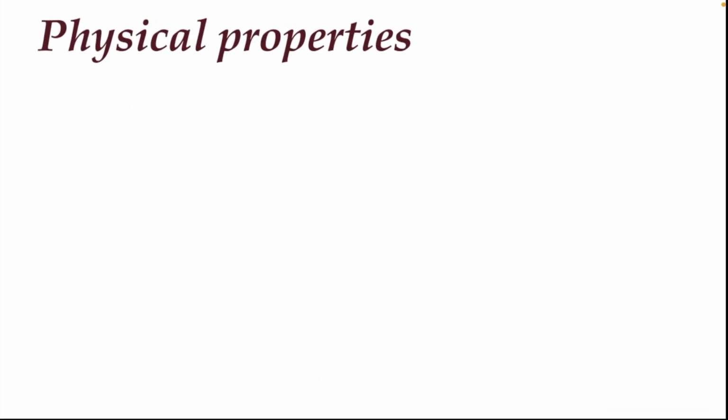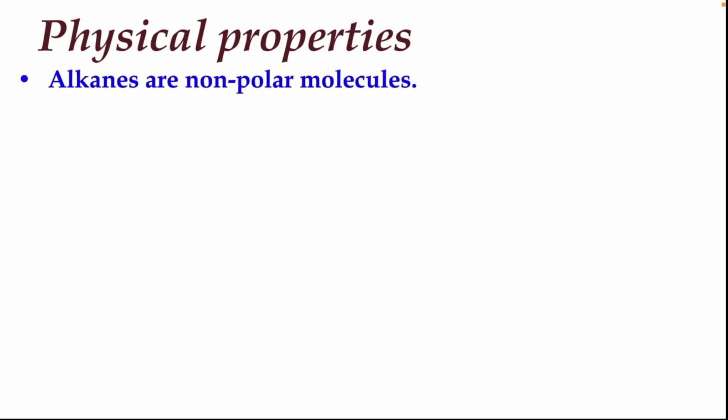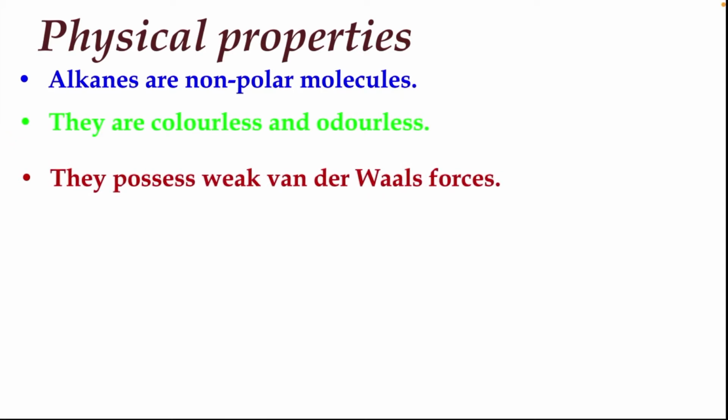Now let us discuss the physical properties of alkanes. First, alkanes are non-polar molecules. Second, they are colorless and odorless. So alkanes do not have any color or any smell. They possess weak van der Waals forces.